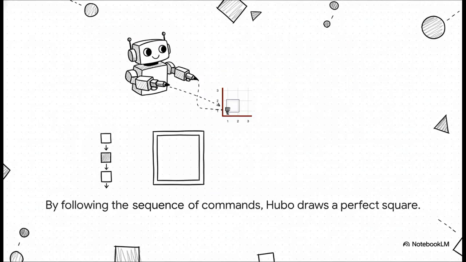And look at that. It works perfectly. This really shows you the power of that idea. A simple, ordered list of instructions creates a totally precise and predictable result. We told him to make a square, and that's exactly what he did.